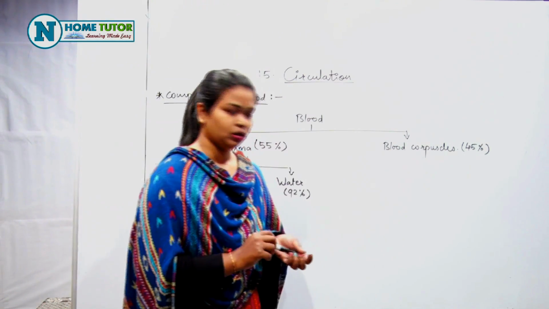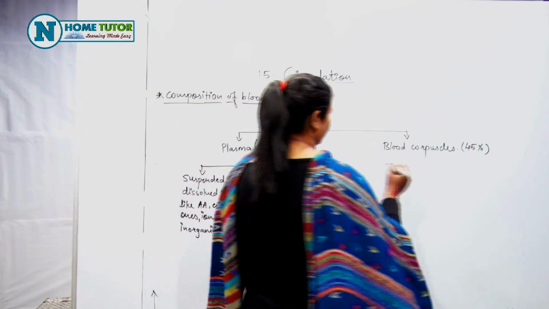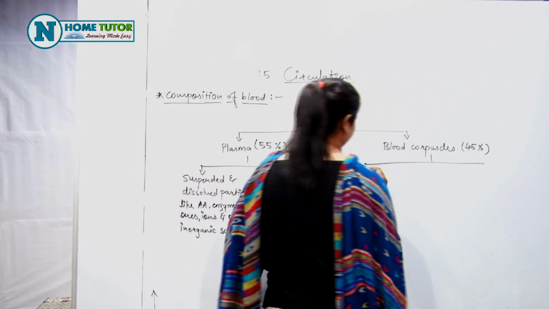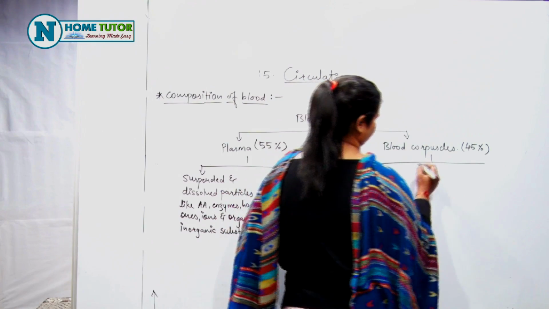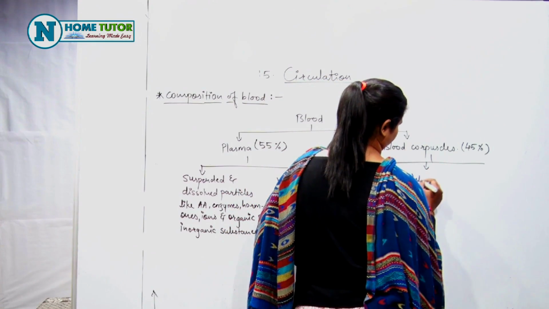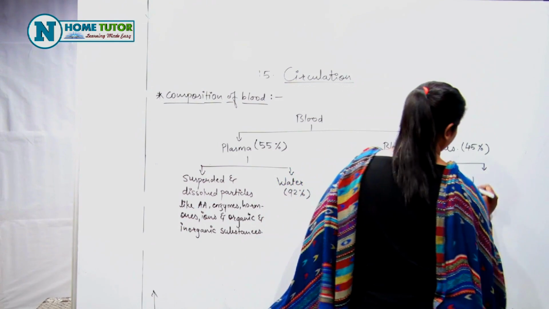Now, already we have seen that blood corpuscles are of three types. That is RBCs, WBCs, and platelets.